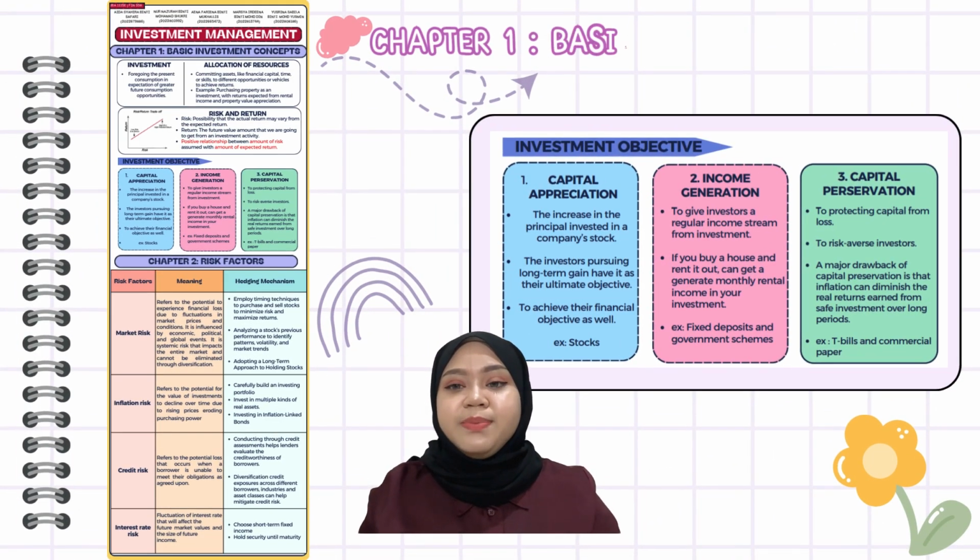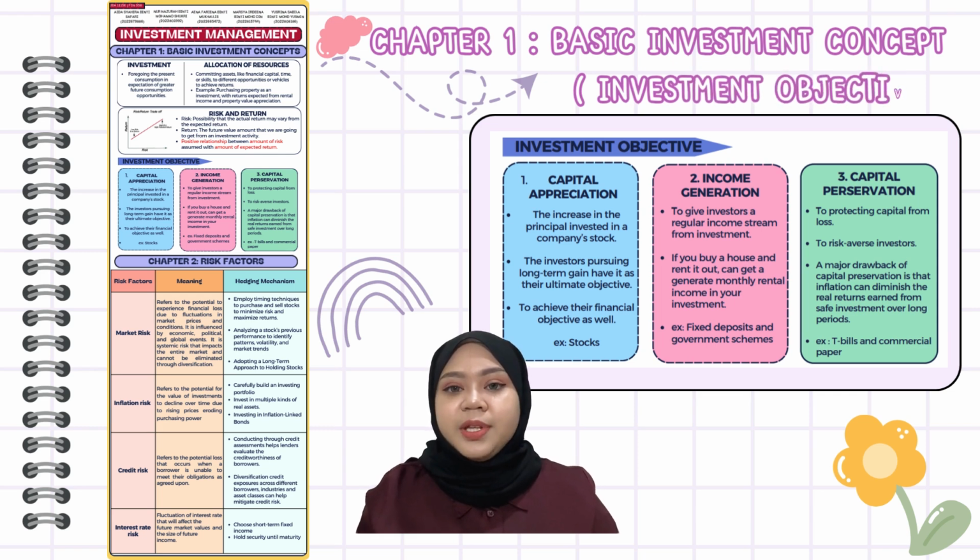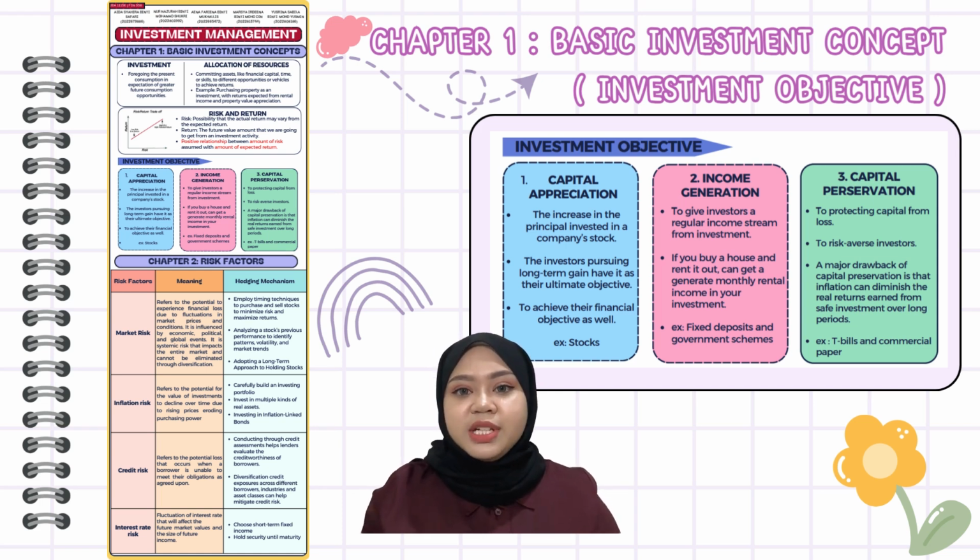Next, in investment management, we have three parts: the first one is capital appreciation, then income generation, and capital preservation. The first one is capital appreciation, which refers to the increase in the principal invested in the company stock. For example, in the infographic, shown as stock.